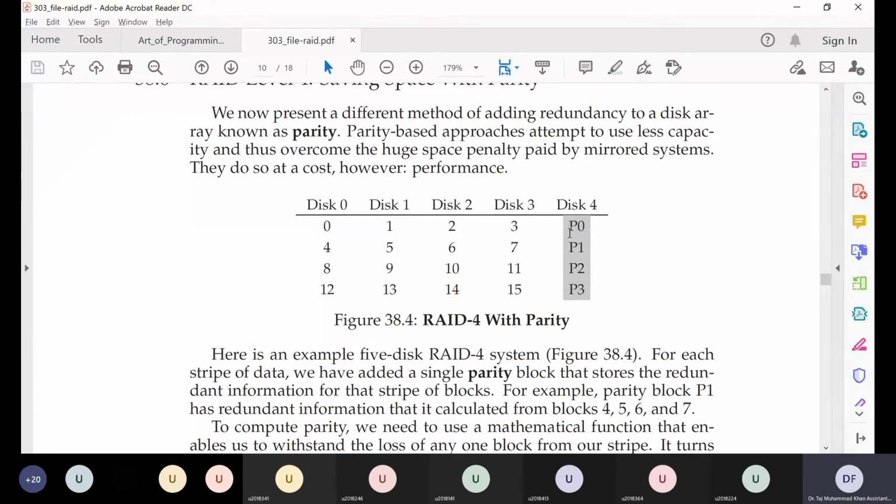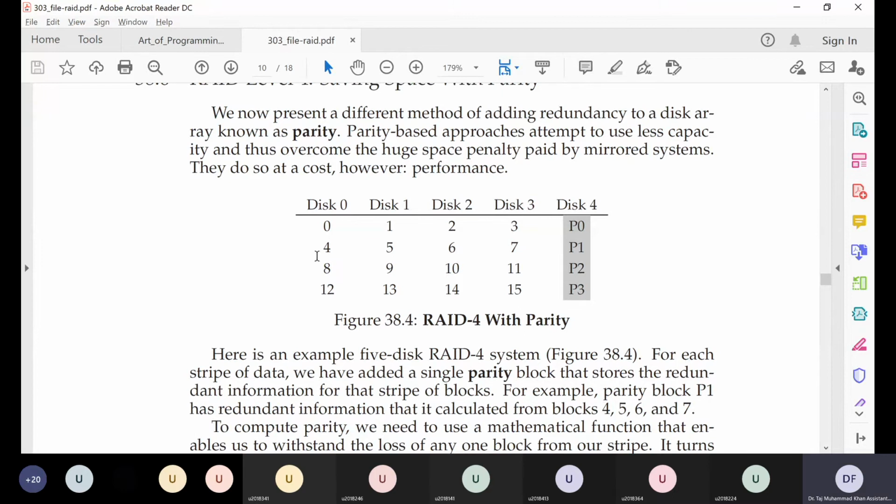The user is only interested in the data which they have stored. Since 4 out of 5 disks are used to store user data, 80% of the disk capacity is used for user data, compared to RAID 1, where we were only using 50%.